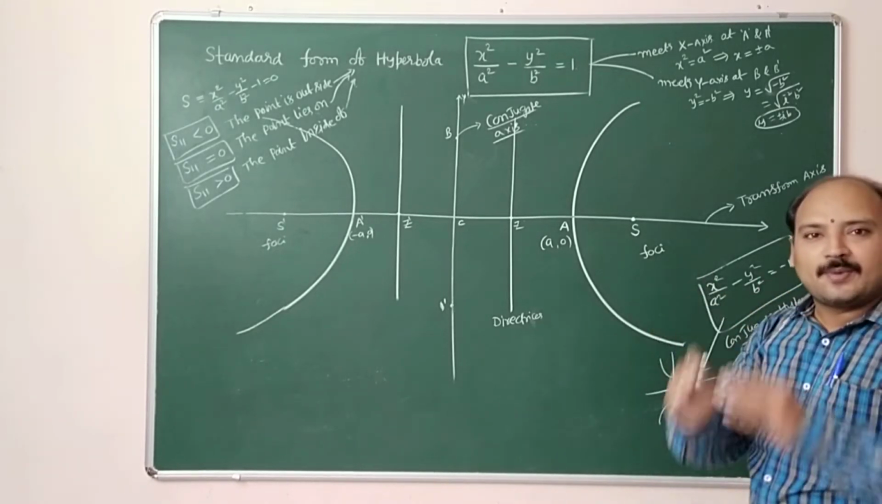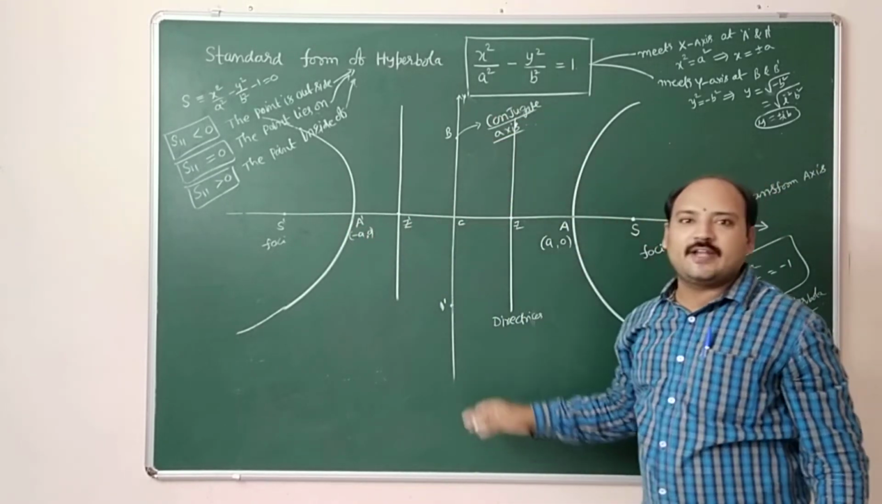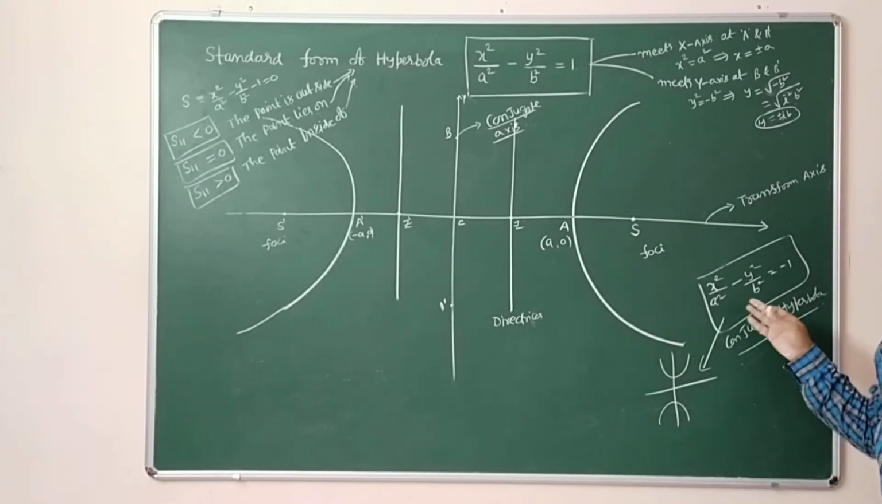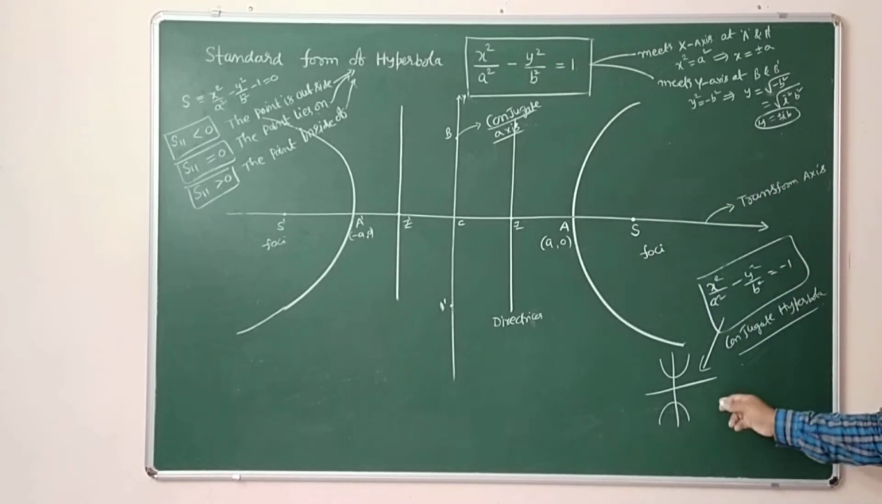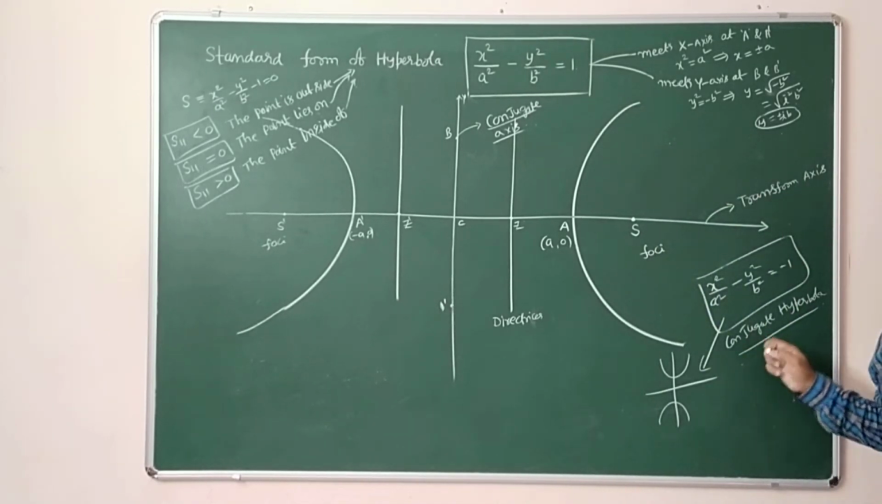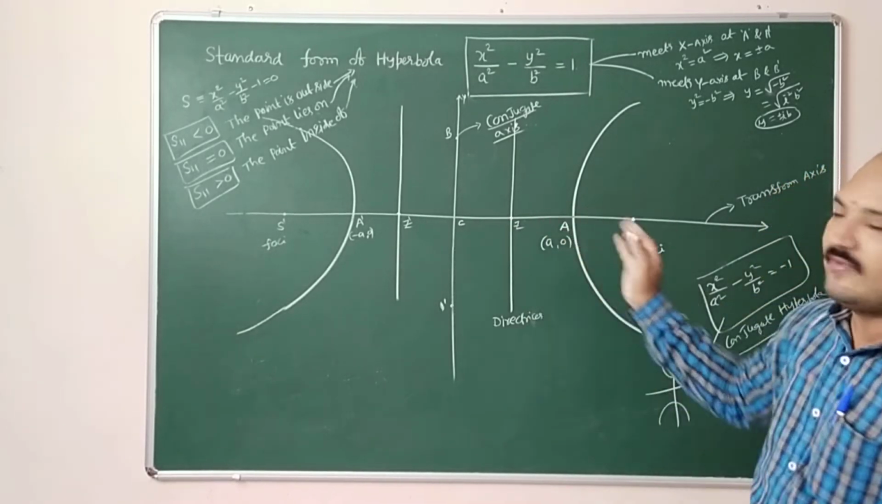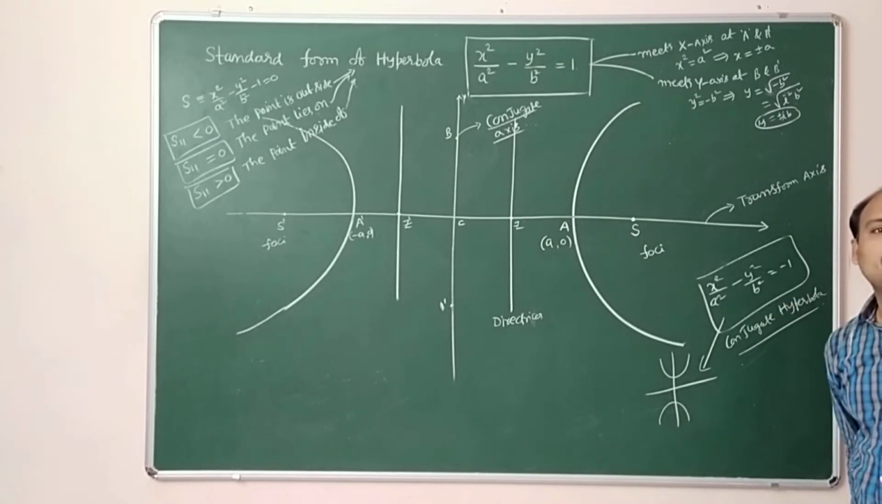In this conjugate hyperbola, the transverse axis and the conjugate axis are reversed. The transverse axis becomes the conjugate axis and the conjugate axis becomes the transverse axis. That type of hyperbola is called the conjugate hyperbola. I will also give the information about these hyperbolas simultaneously.